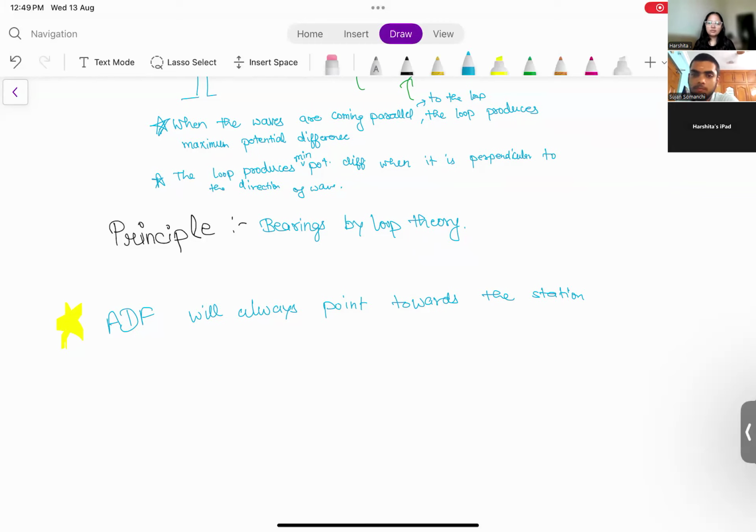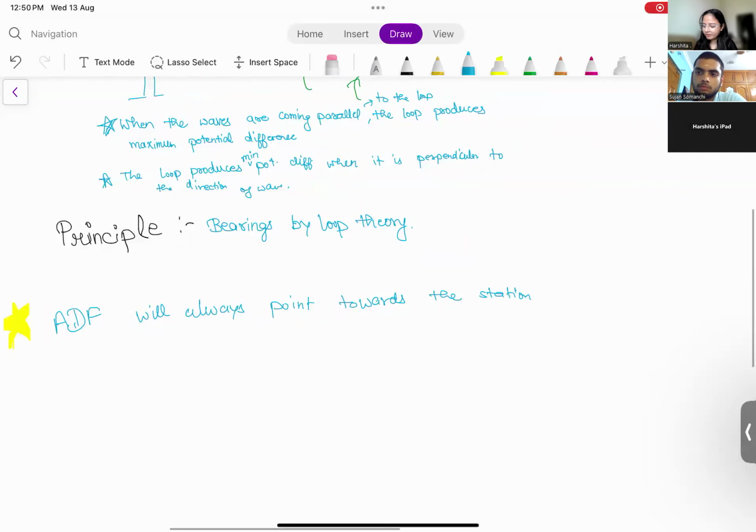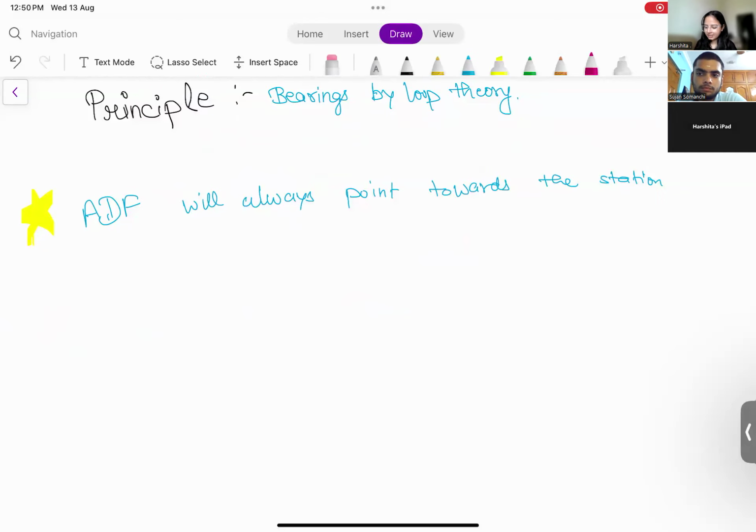Till now, we had seen that if you're finding the bearings, if you're finding the heading, you take the direction of true north and then go in the clockwise sense and find the direction, right? ADF helps us to tell the relative bearing. We had seen this in general navigation. But even if you don't remember it there, we are going to cover it again.